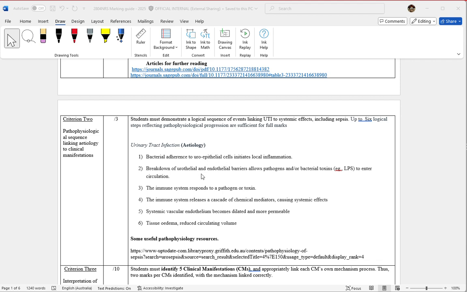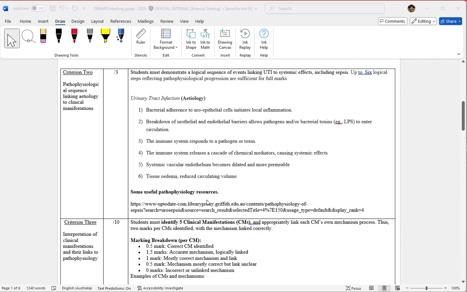This breaks down that barrier, and then the bacteria can get into the blood, or at least their toxins can get into the blood. From there, the immune system is activated. The immune system then overreacts or reacts excessively with its chemical mediators, etc., causing vascular responses, and that can then lead to those downstream effects.